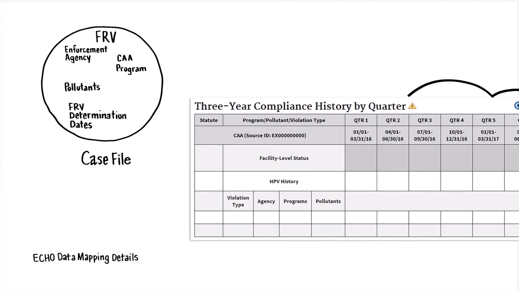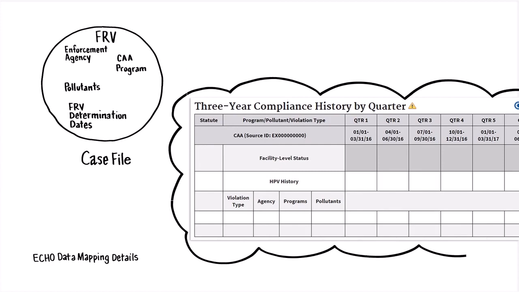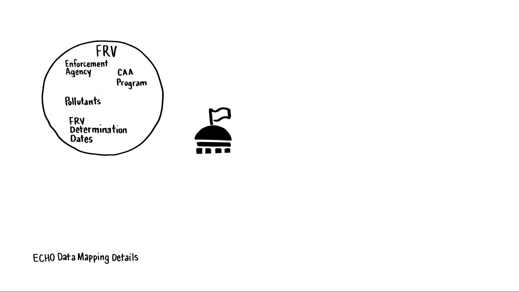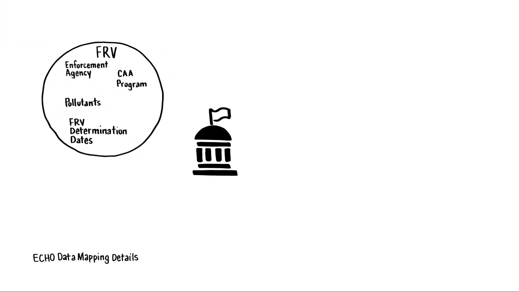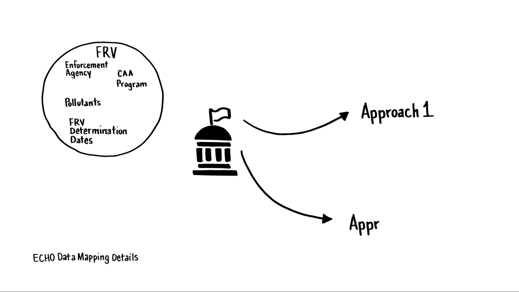ECHO populates the 3-year compliance history table with information from the case file. State and local environmental agencies submit data in accordance with minimum EPA requirements. In doing so, these agencies have varied processes for how they provide such information. To accommodate for this variation in FRV reporting, EPA has updated the ECHO display of data to allow the states and locals to choose to report FRVs consistent with one of 2 approaches and may consider implementing additional approaches in